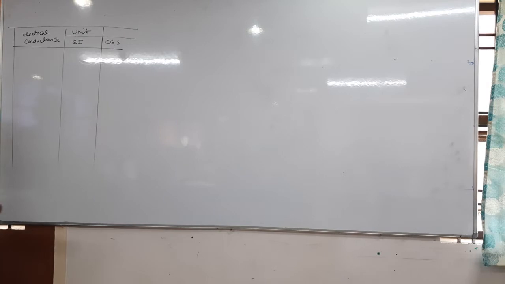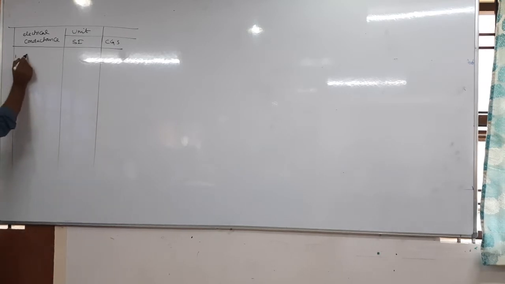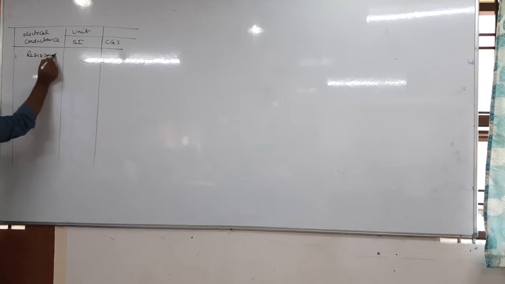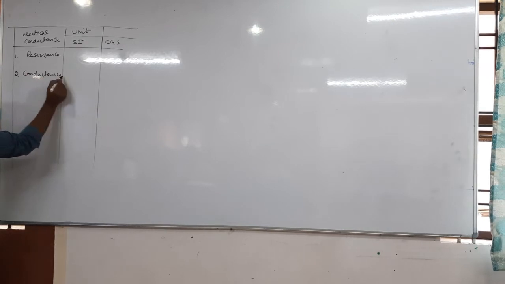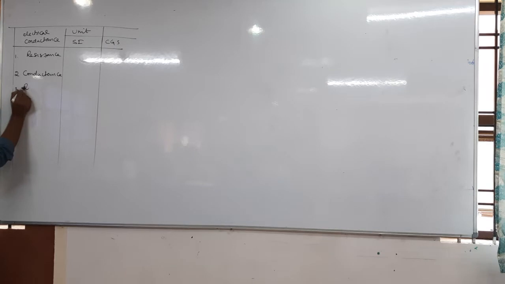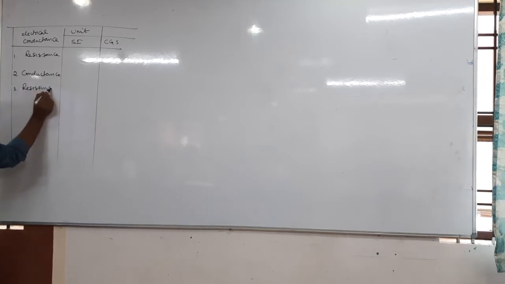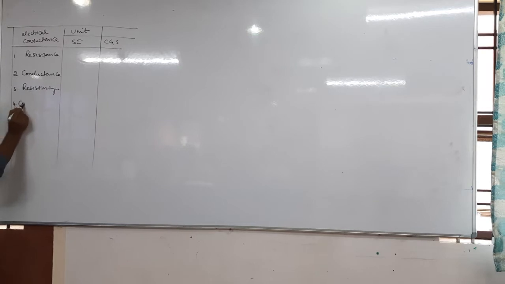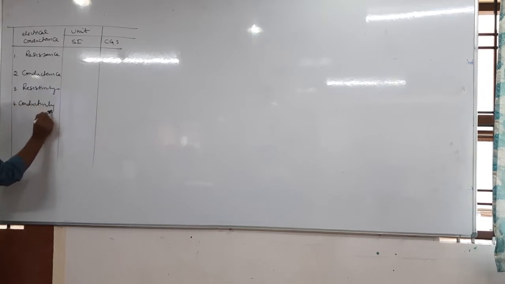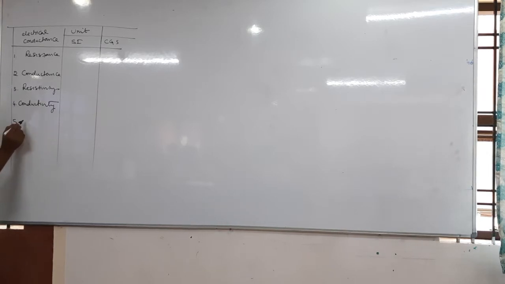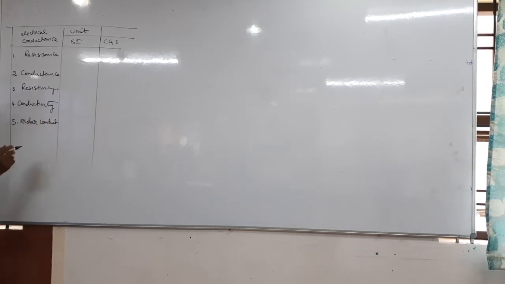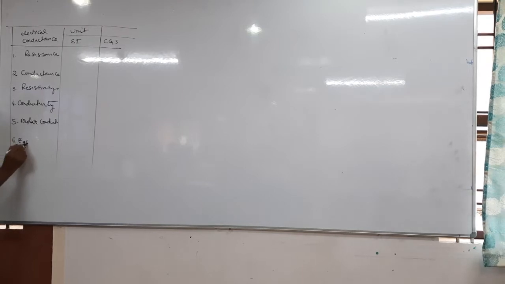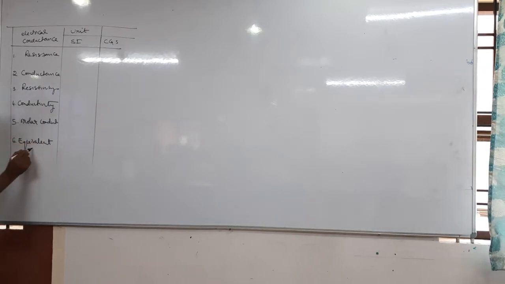Right now, so electrical conductance. First one is, let us see, resistance, conductance, resistivity, conductivity, molar conductivity, equivalent conductivity.